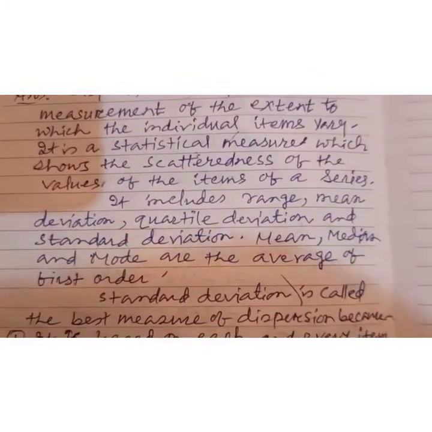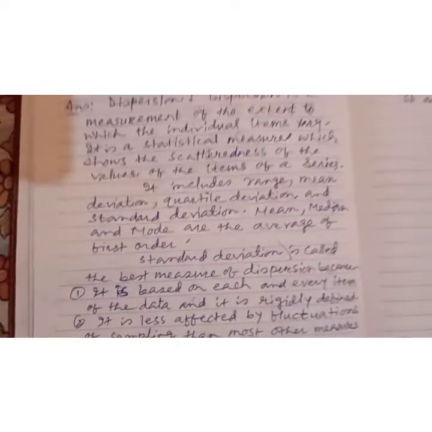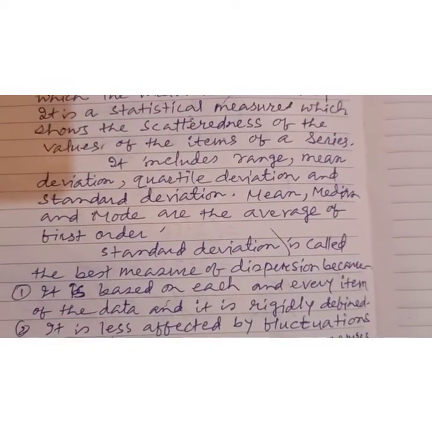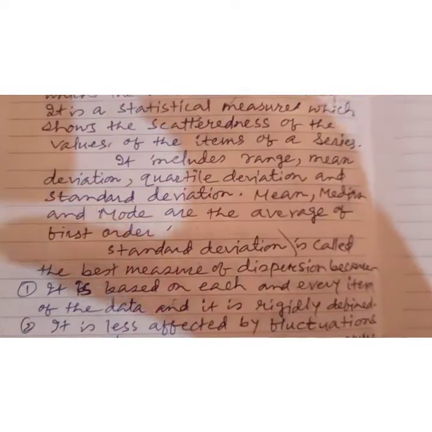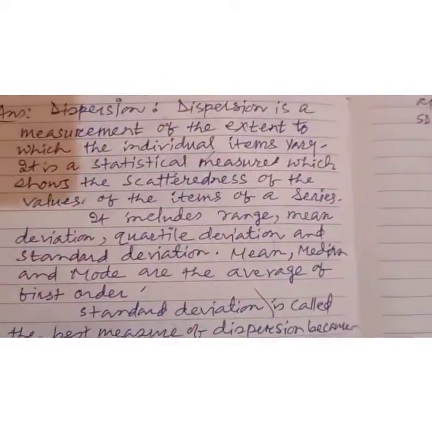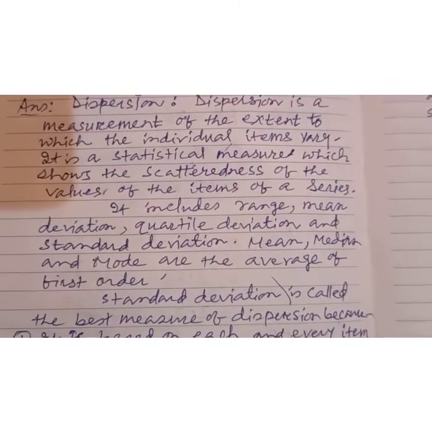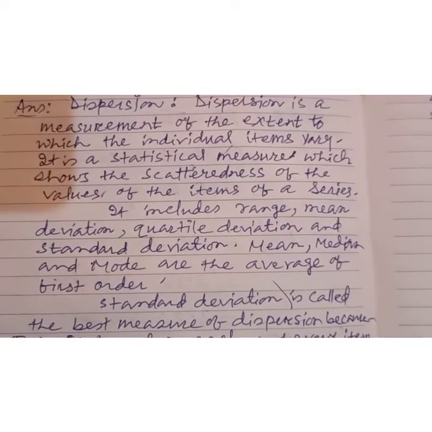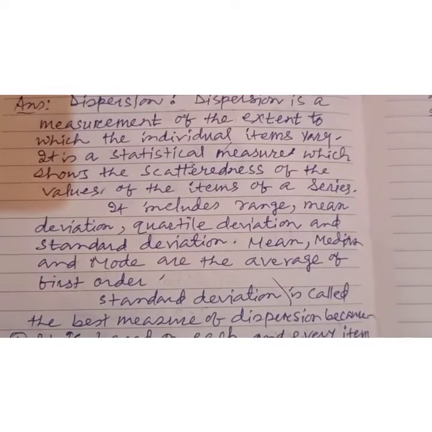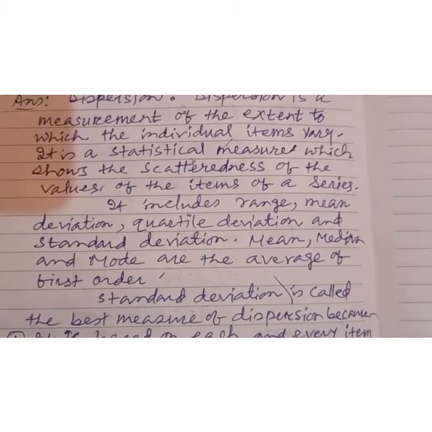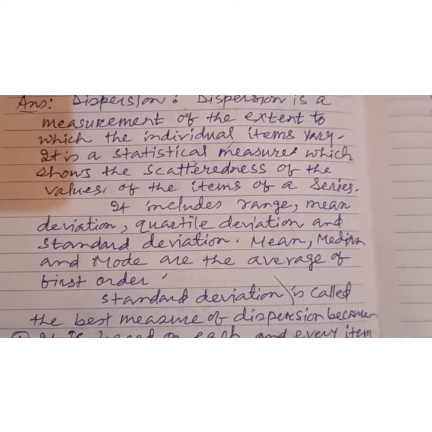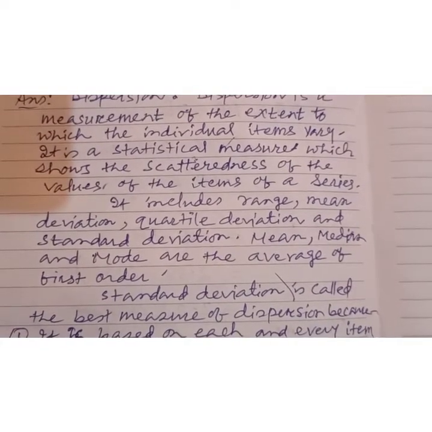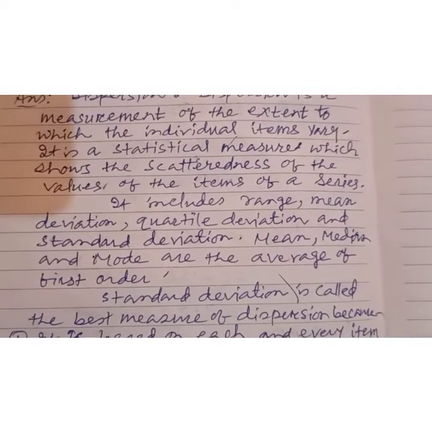In 2015 this question came: write the merits of standard deviation, 2 marks. So here you can write: it is the best measure of dispersion. It is capable of further algebraic treatment. It is based on all items of the series, and it is most prominently used in statistical works, and it is less affected by fluctuations of sampling. So you can write this.